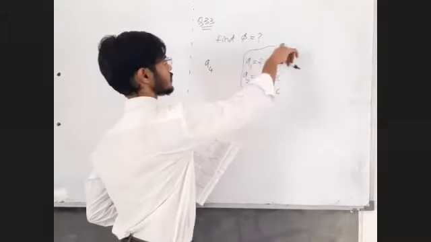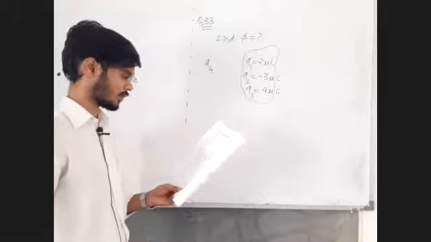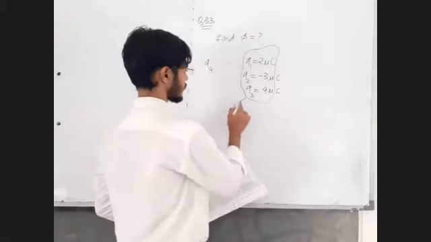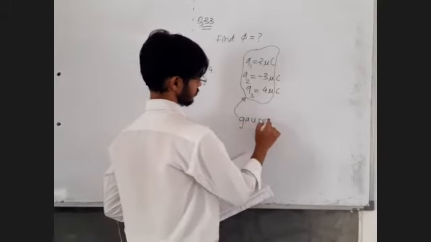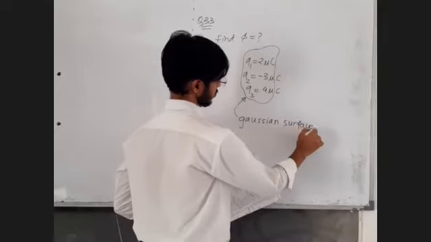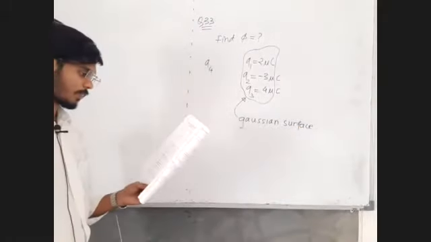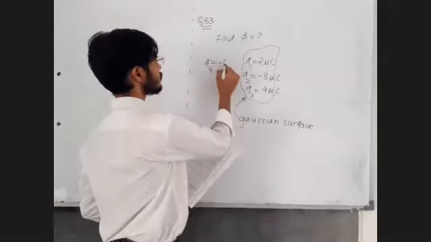This is imaginary Gaussian surface. Imaginary closed surface that we take in Gauss theorem is called as Gaussian surface. Here they have written it also. You also write down Gaussian surface. Next, Q4 is equal to minus 6 microcoulomb.